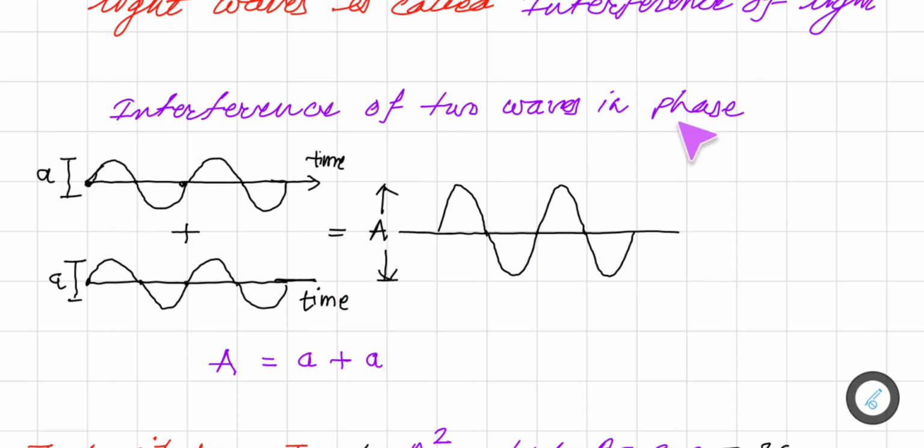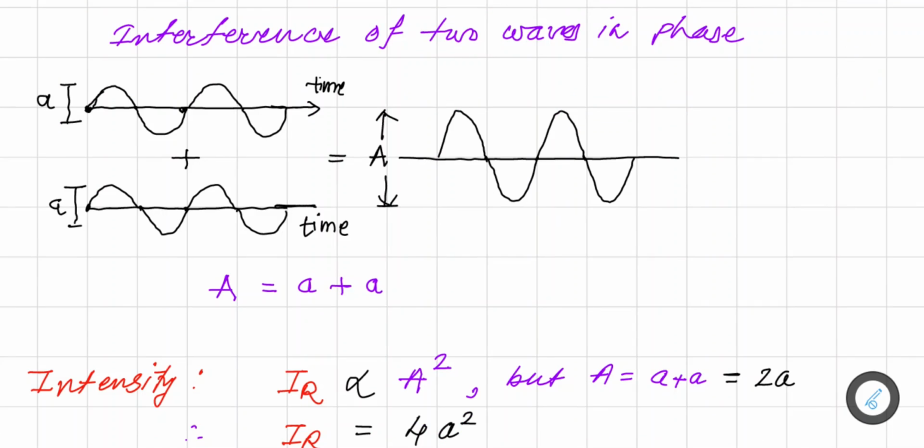Now when they interfere, in interference of two waves in phase, the phase angle of both the waves is the same, so we get the effective amplitude, that is capital A is equal to small a plus a. In short, the amplitude of the wave increases, as amplitude A is now equal to a plus a, that is 2a.